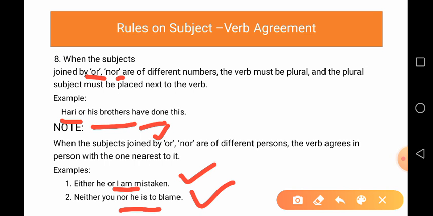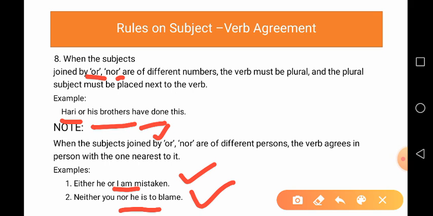We always take am. I am. So, if there is I, we always take am. And in the second sentence, neither you nor he is to blame. Here, he is, means we always use a singular form with the word he.